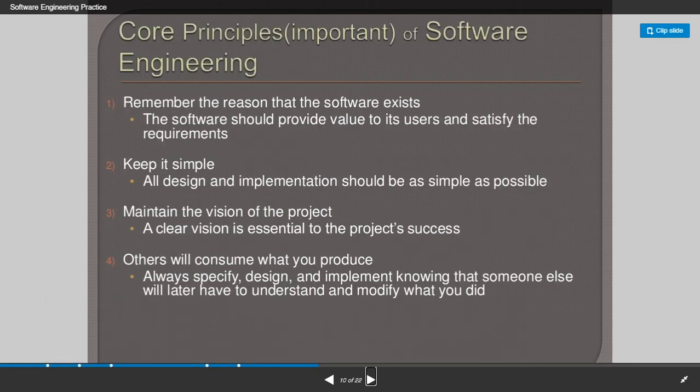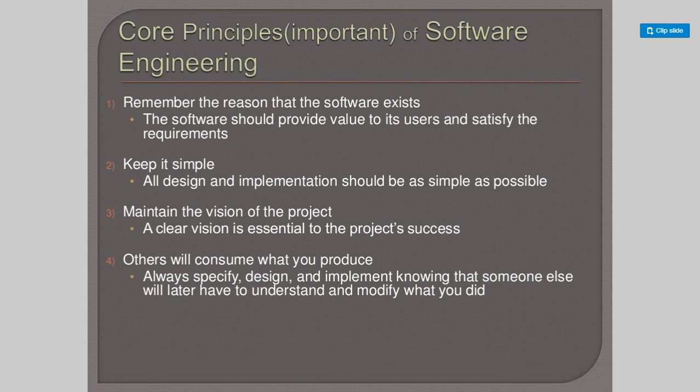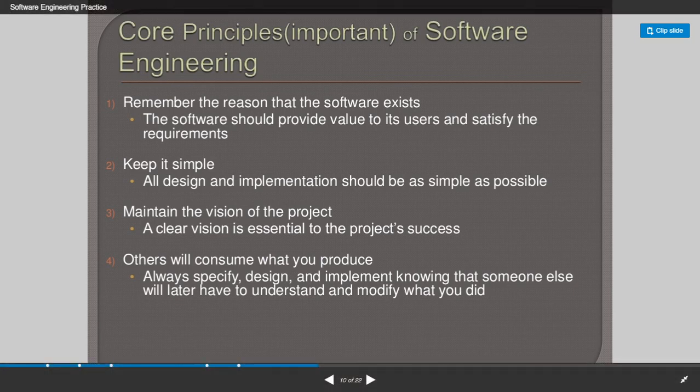And next, let us see the core principles of software engineering. There are 7 core principles of software engineering, and they are the most important principles. So one is, remember the reason that the software exists. The software should provide value to its users and satisfy the requirements. Next one is, keep it simple. All design and implementation should be as simple as possible so that the customer can easily follow the manual to use the product efficiently. And then, maintain the vision of the project.